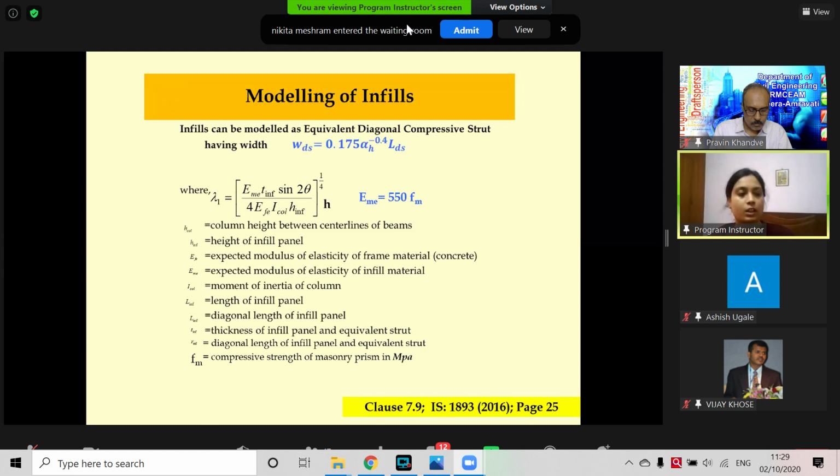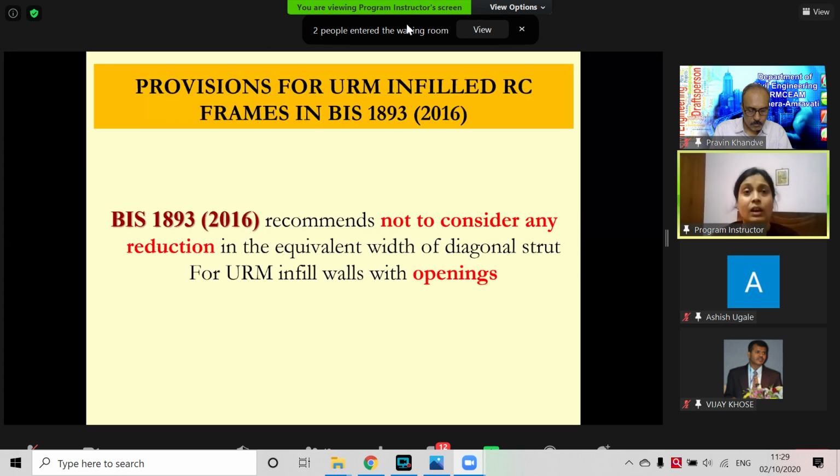Why pin jointed? In a pin joint, it cannot take moment. The strut action is only taking axial force, right? And in tension, it is in the actual structure. There are openings. Even the first figure I have shown has some openings for door and window. How are we going to model that?